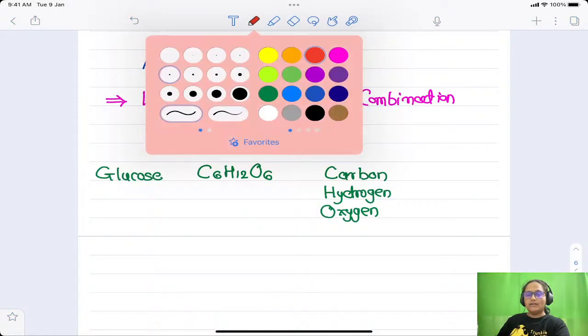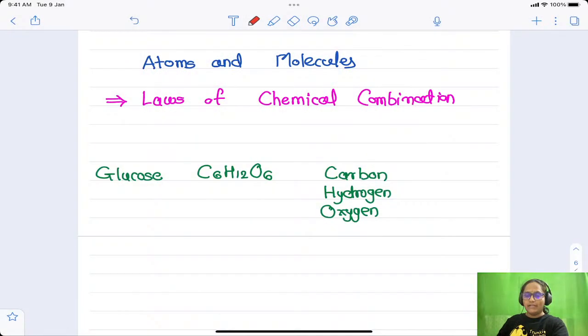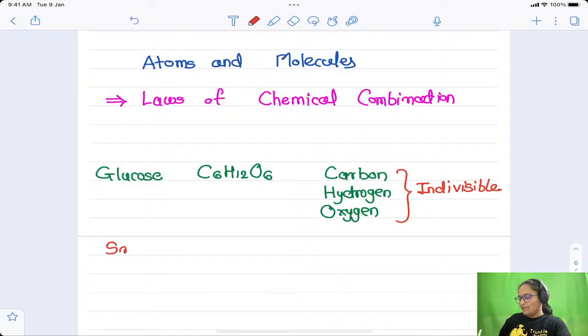So if I take the glucose powder and go on dividing it into different fragments, after a certain stage I will get the atoms from it. If I go on dividing the atoms further, that is not possible, or we cannot divide it very easily. Therefore we can call atoms indivisible. So what are atoms? Atoms are the smallest fundamental particle of any matter. Therefore I will write down the definition: smallest fundamental.